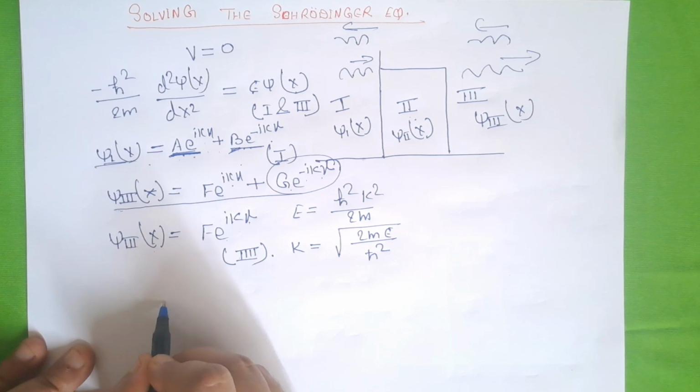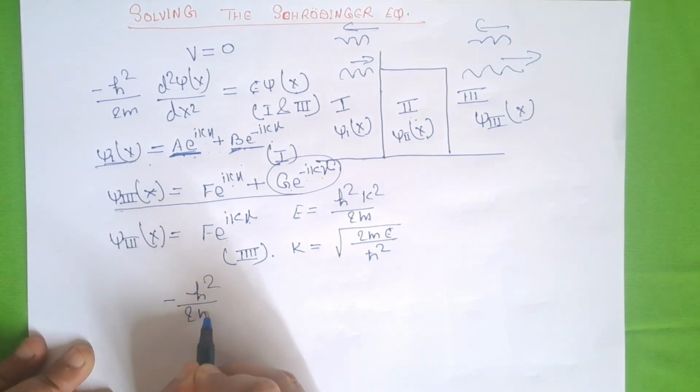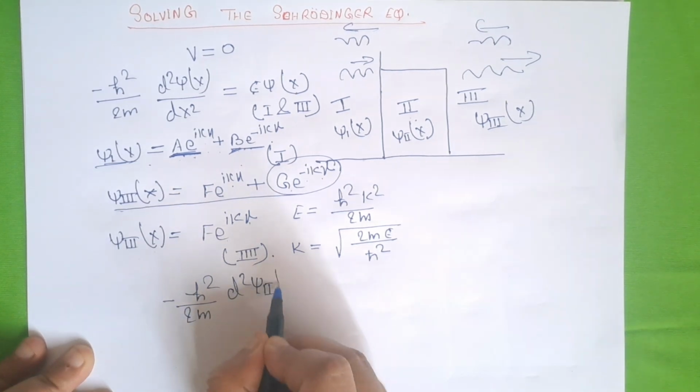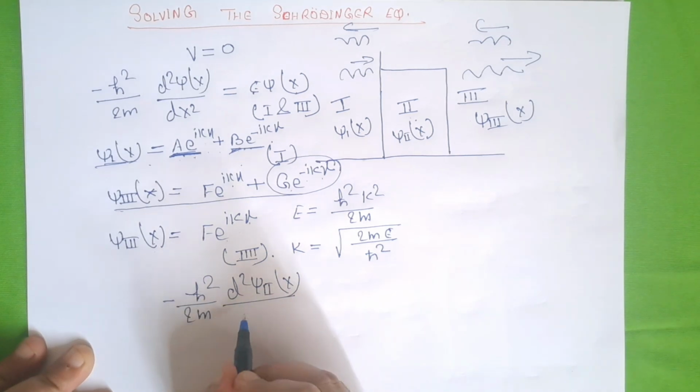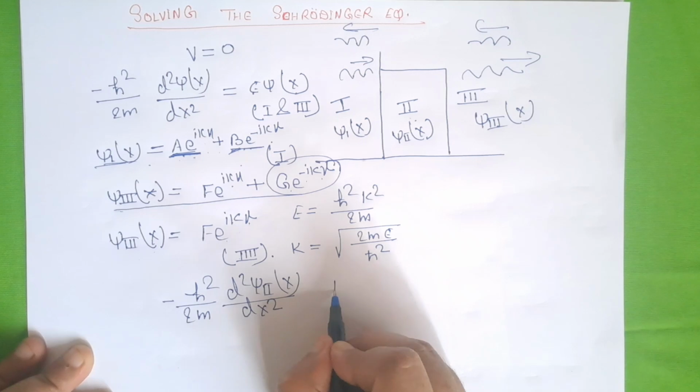The Schrodinger equation for region 2 will be d2 psi 2 of x divided by dx2 plus V naught psi 2 of x equal to E psi 2 of x.